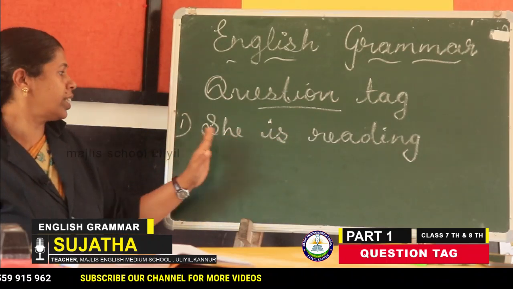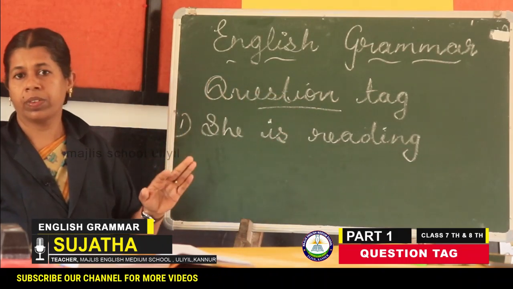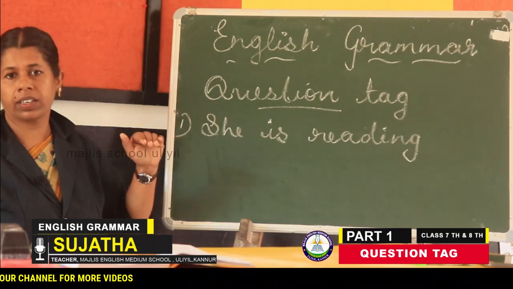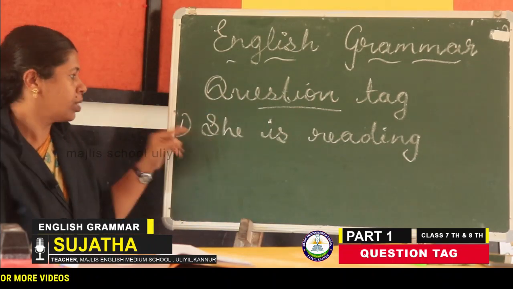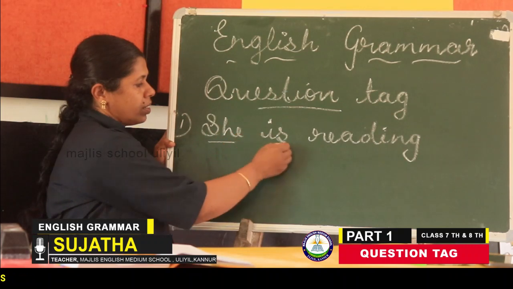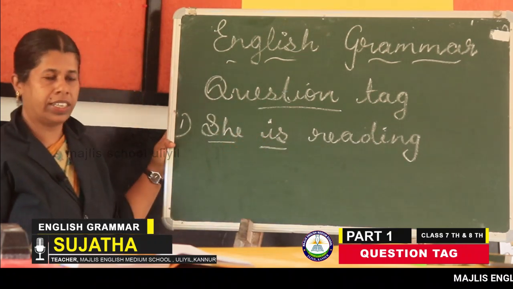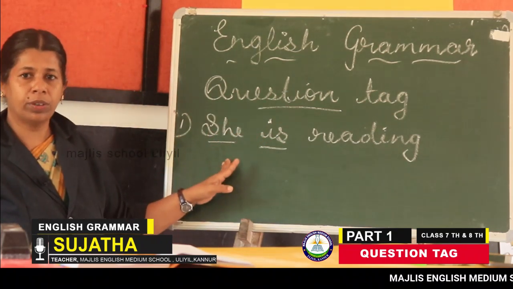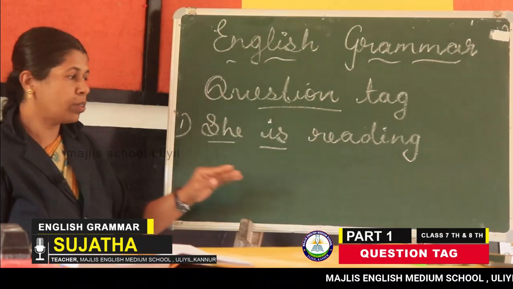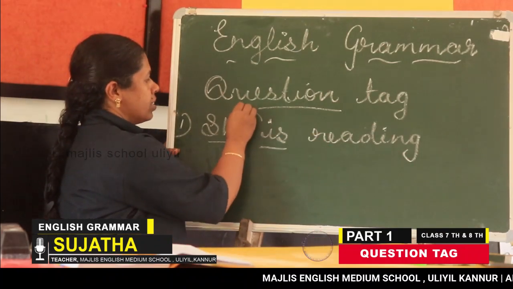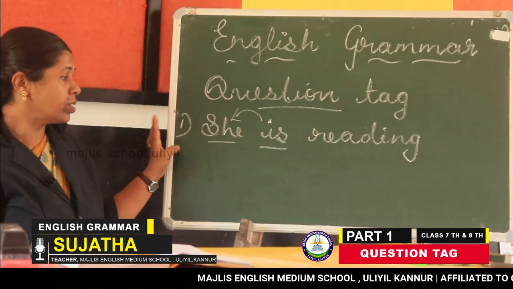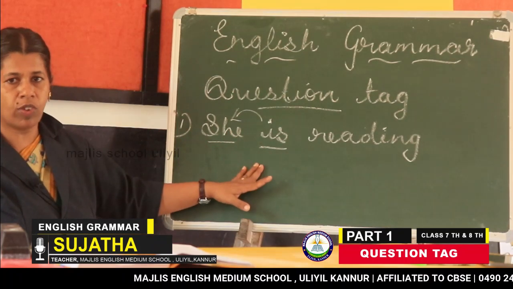So how will you change it to a question tag? Listen, this is the subject and this is the auxiliary. It is the continuation only. Just write this and add not in the middle of these two words.